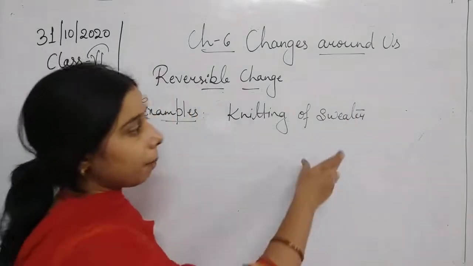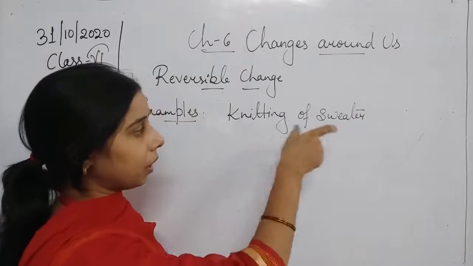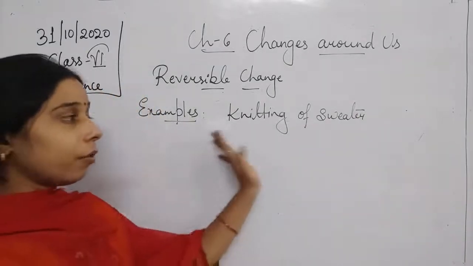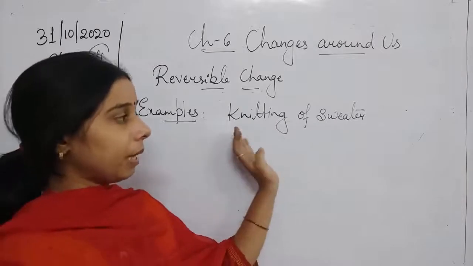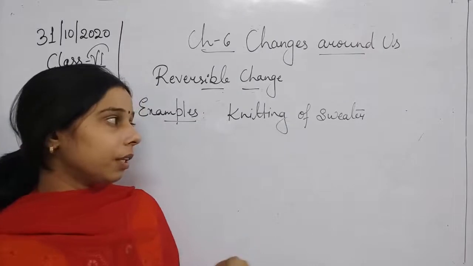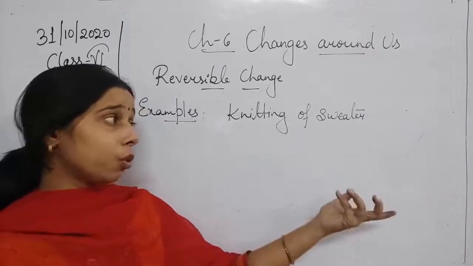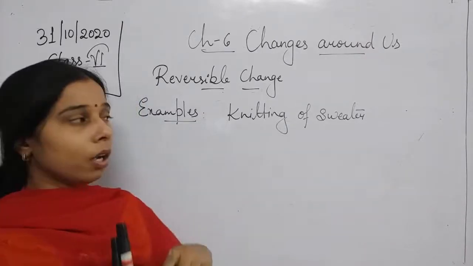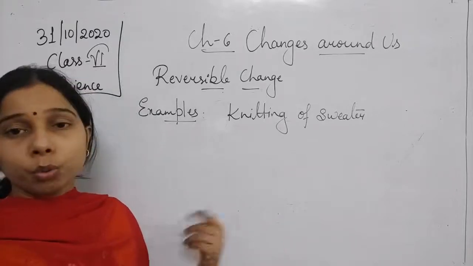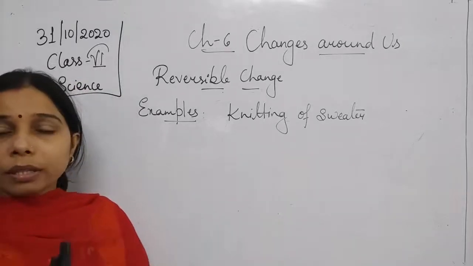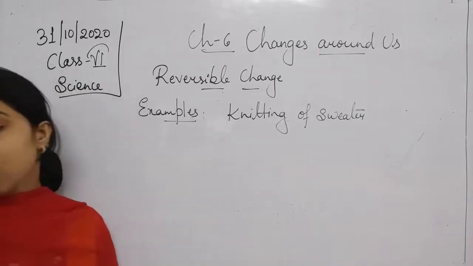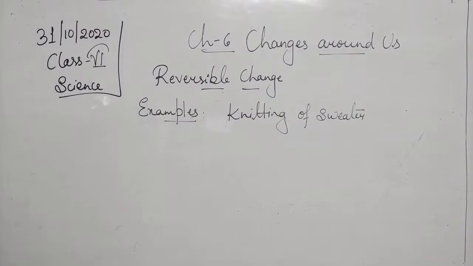So here we are making the sweater with the help of a knitting needle, and we are able to again convert the sweater into the wool by removing all the yarns from each other. So this is also a reversible change.